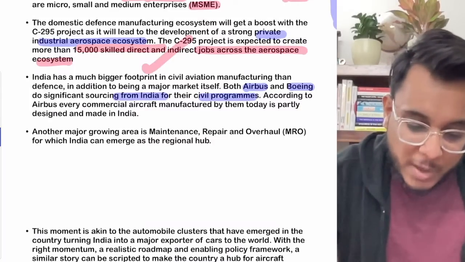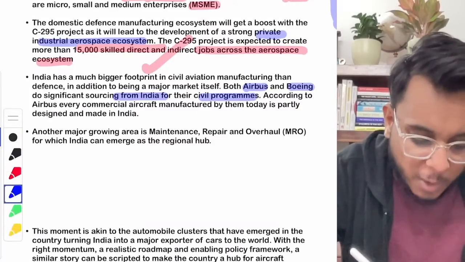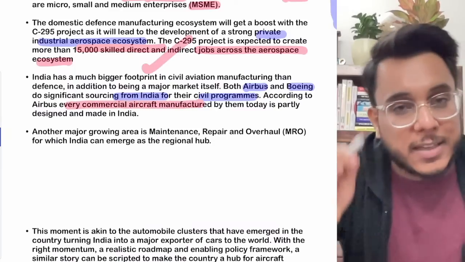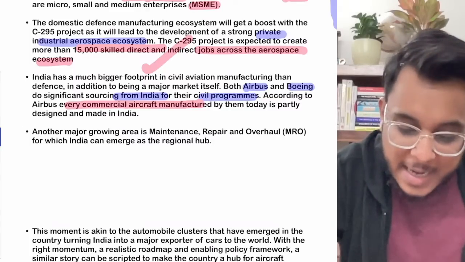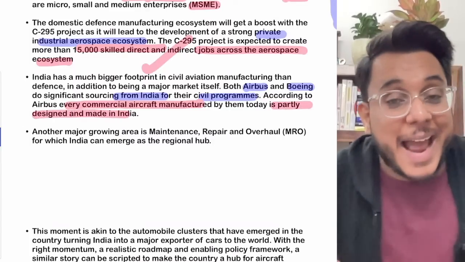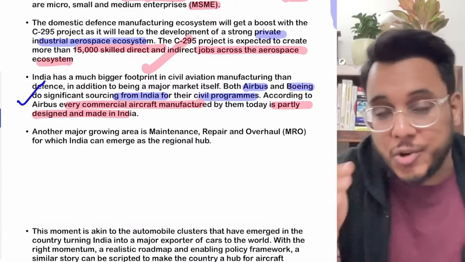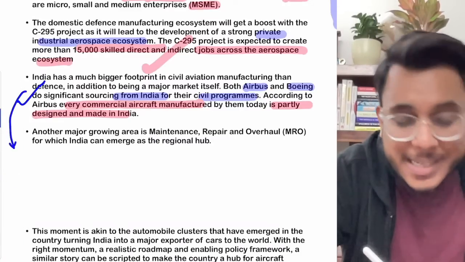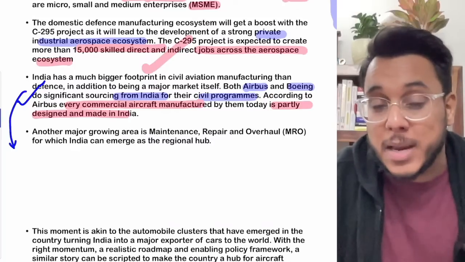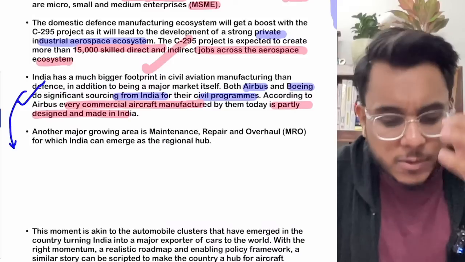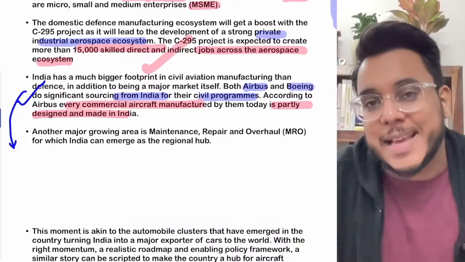In this direction, guys, it has been provided that according to Airbus, every commercial aircraft manufactured by Airbus is partly designed as well as partly made in India. So this is really very big. We can further scale on this and become a distinct exporting nation for aircraft. I just want to give you guys one particular case study.